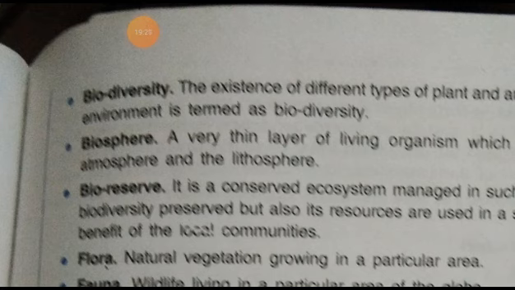Biosphere means a very thin layer of living organisms which is found in between the atmosphere and lithosphere. That is called the biosphere.